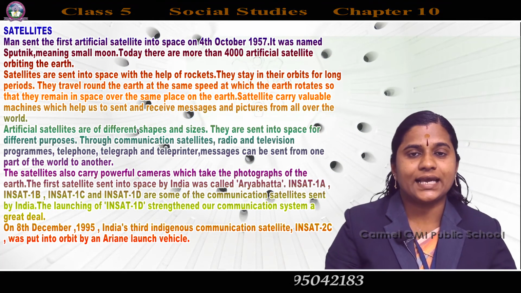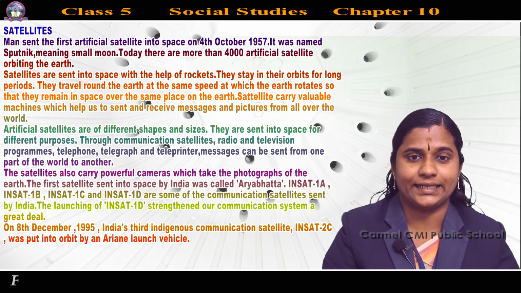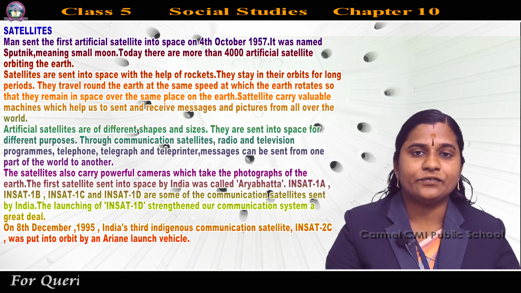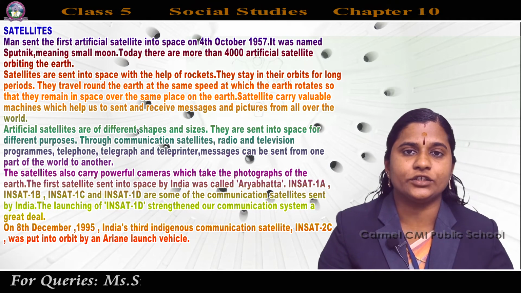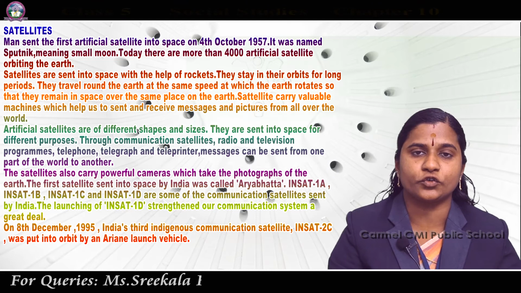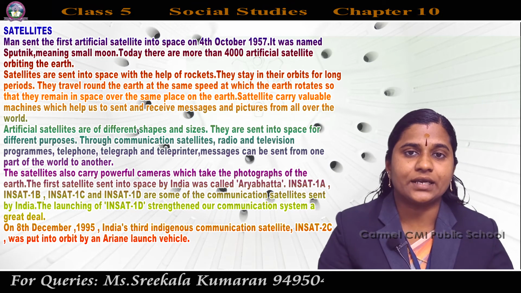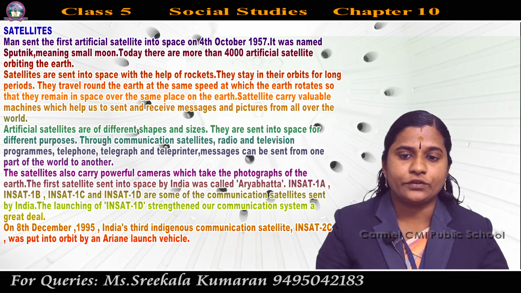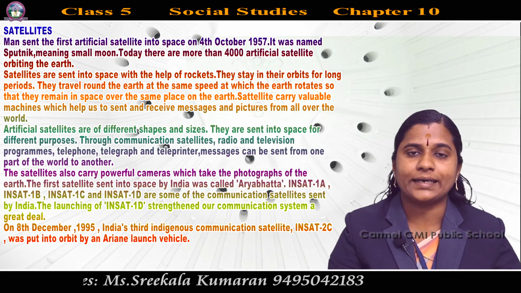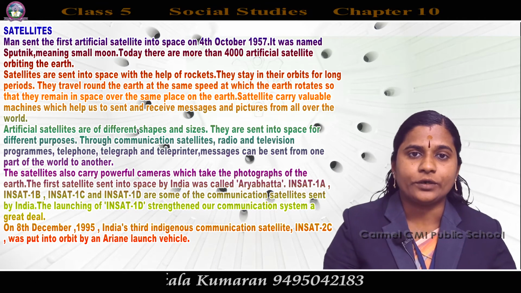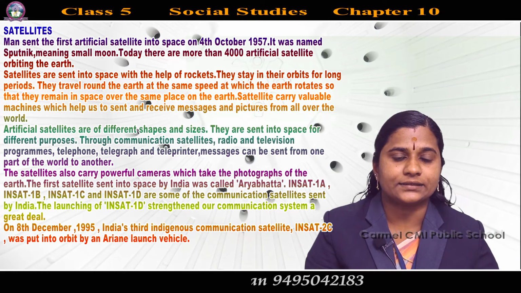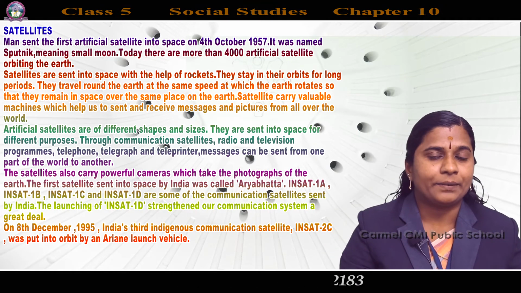Next is satellite. Man sent the first artificial satellite into space on 4th October 1957. You already studied what a satellite is in science in the previous classes.